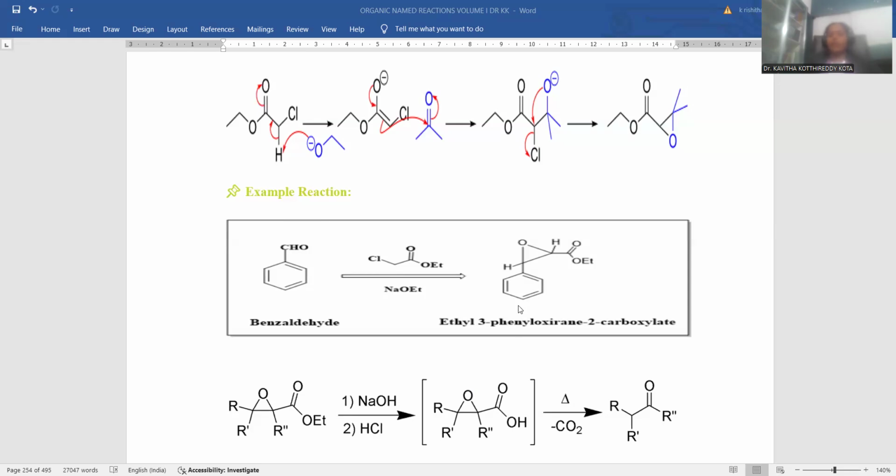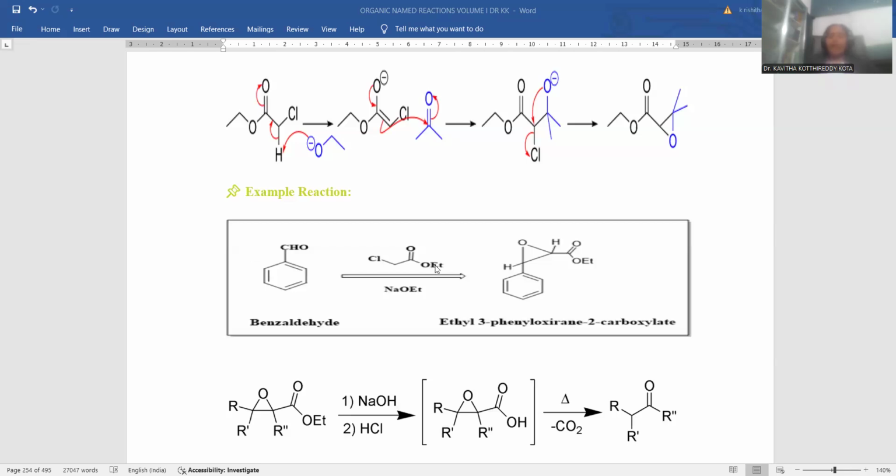Ultimately the product will be benzene with epoxy functionality and the ethyl acetate side chain, the ester functionality. Simply you can designate the compound in accordance with IUPAC nomenclature: ethyl 3-phenyloxirane-2-carboxylate. This is the entire IUPAC name for the final product generated by condensing benzaldehyde with the haloester.